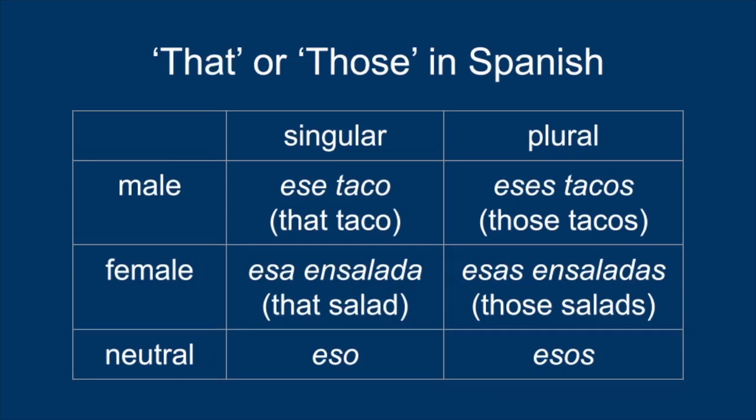To say that or those in Spanish, we'll just go straight into the examples. Ese taco, esos tacos, esa ensalada, esas ensaladas. Eso, esos.